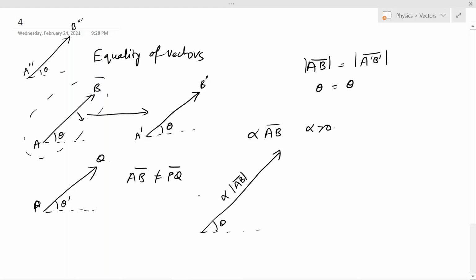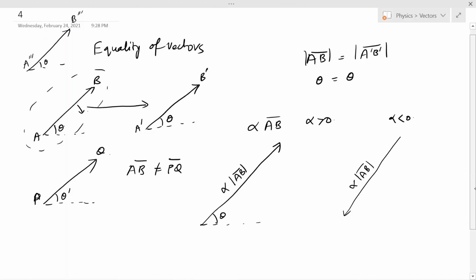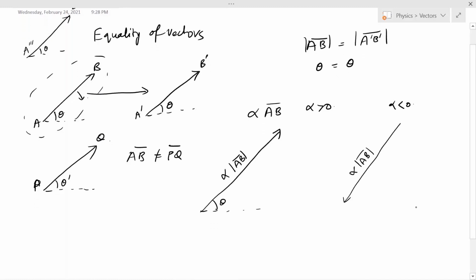But what if alpha is negative? So alpha is less than 0. Even then the magnitude will be alpha times the AB bar magnitude, but the direction will be the opposite of the initial direction. That is, it is 180 degrees opposite to that of the original vector. So these are some operations that we have discussed regarding vectors.